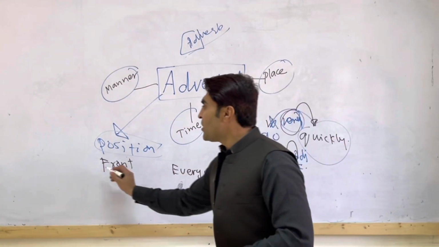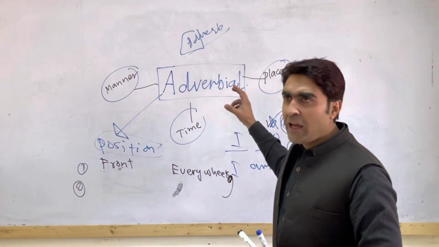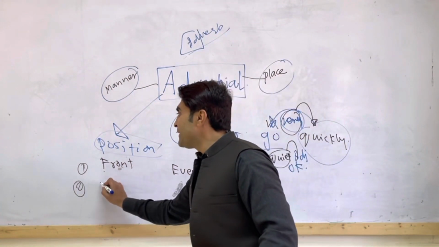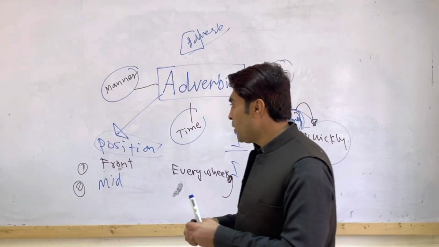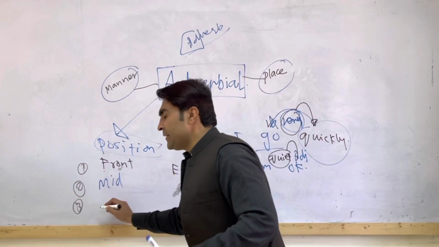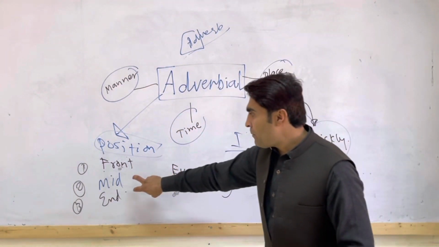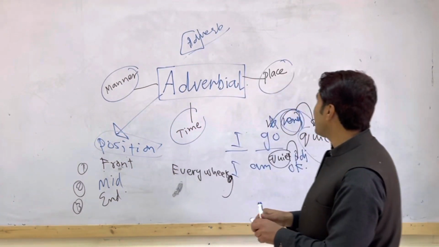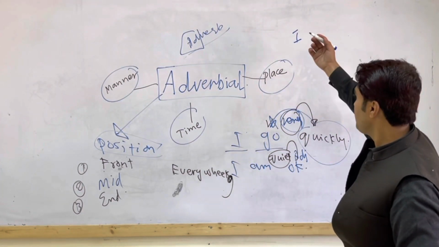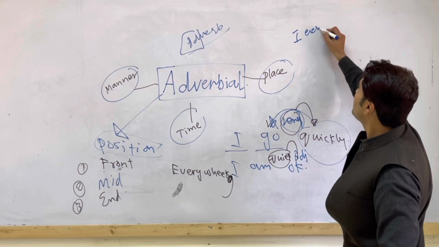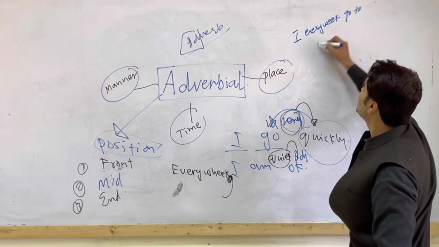And adverbial can also come in the mid position. Okay, adverbial can also come in the end position. When I talk about mid position, it means that, for example, I every week go to Karachi.